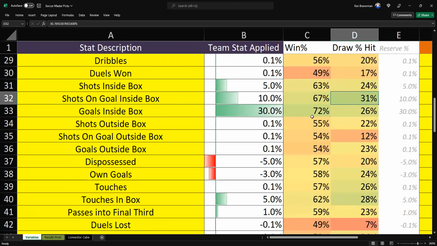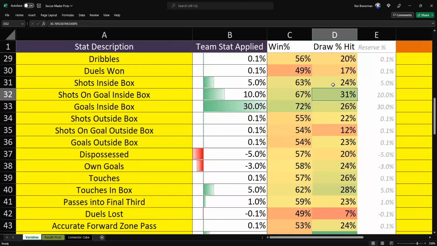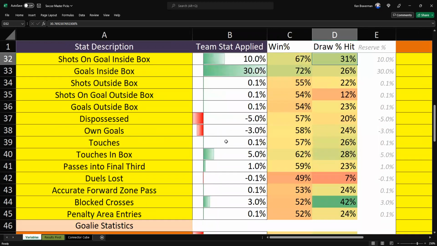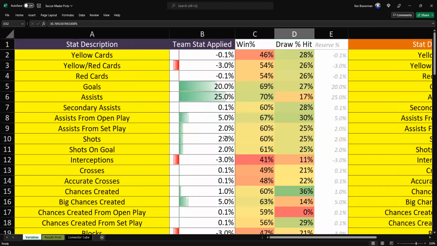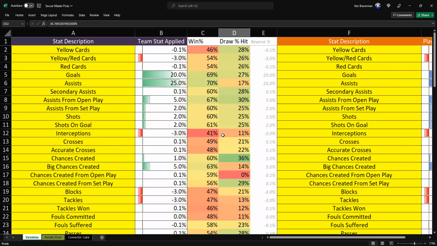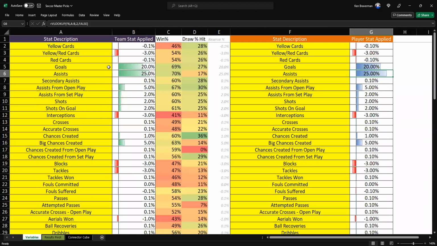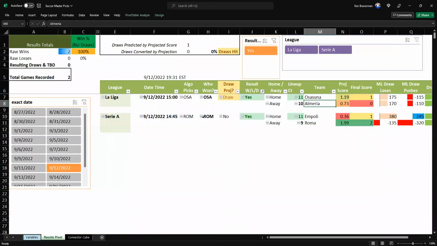31% draws is actually really good. If you can get over 33% draws, you're going to be making money every time it says pick a draw, right? So this thing is a beast. This thing is unbelievable. The player stats are mimicking what you see in the team stats and automatically changing the rostered players' percentages. There's a lot. I'm talking really a lot about a lot of crazy stuff. So let me just dumb it down and back up for a second because it's just so incredible that I felt I had to do a video. I'm like, guys, this is the most incredible thing I've ever built for something like this.